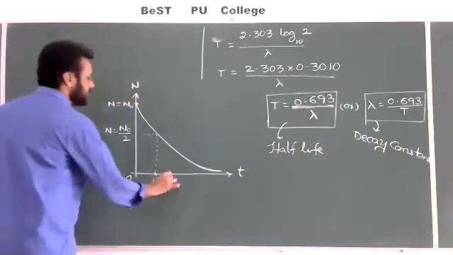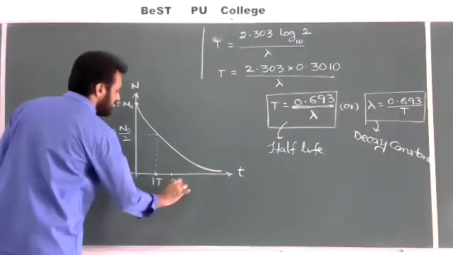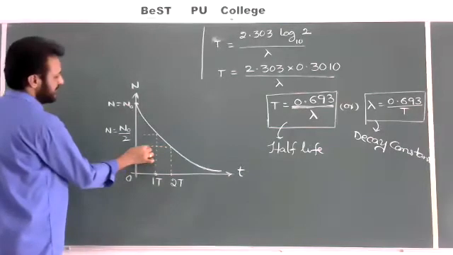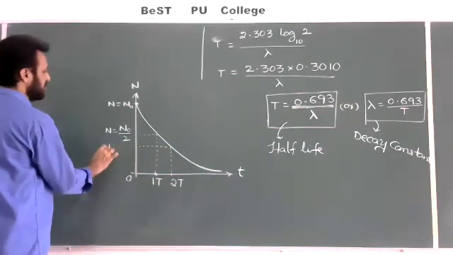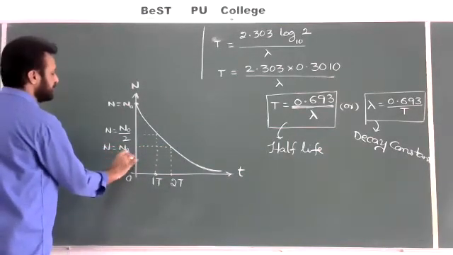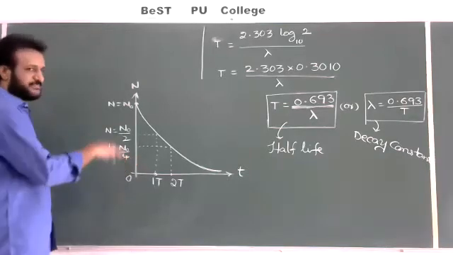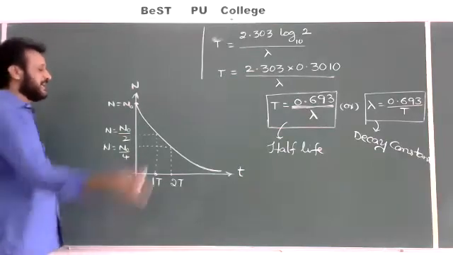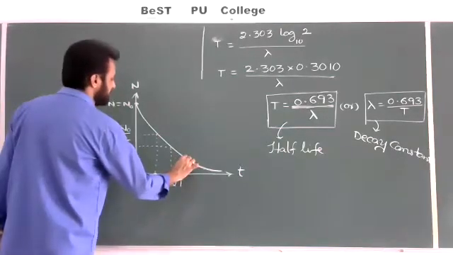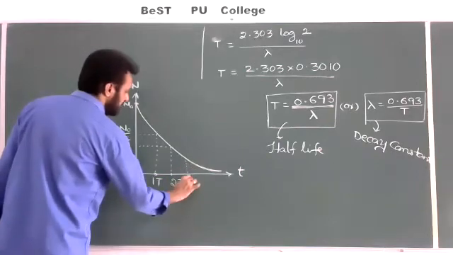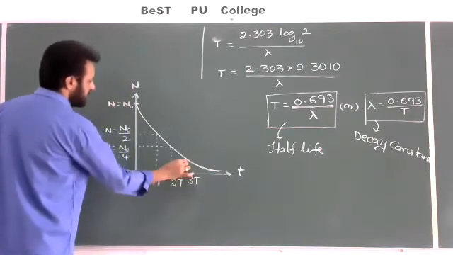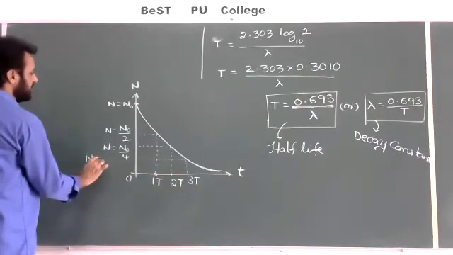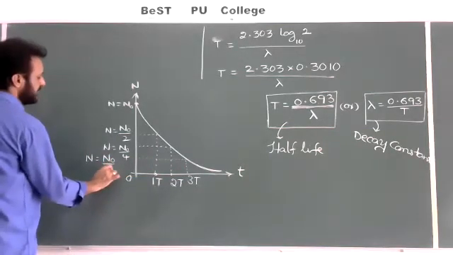For example, after 2 half-lives, I want to take 2T. So what is the number of remaining atoms in the sample? We can take it like this. Here N is equal to N naught by 4, you should write. 4 means 2 square; 2 to the power of 1, next 2 square, 4. After 3 half-lives, for example, if you take like this, it is equal to 3T. What is the number of remaining atoms in the sample? You can take it like this: N is equal to N naught by 8, I am writing.